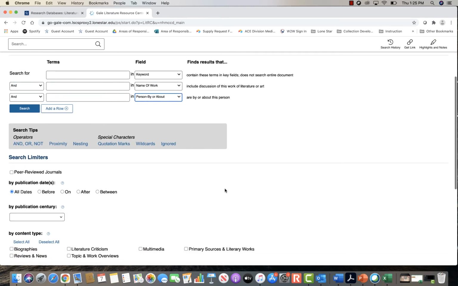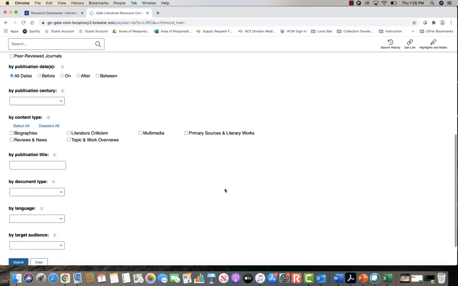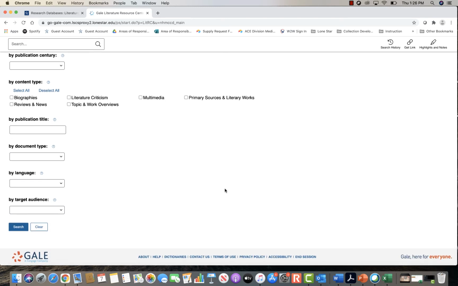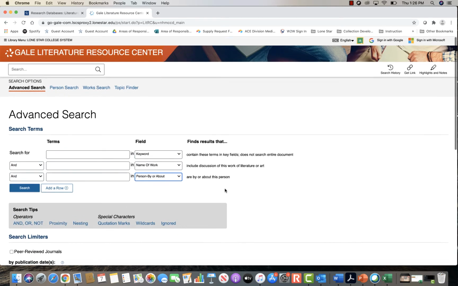They also have the button there if you need peer-reviewed journal articles. And then if you're looking for a specific content type, so if you're looking for biographies or just literature criticisms or topic and work overviews, or even primary sources and literary works, they have those buttons there for you, along with some other ways to further narrow down your searching. So if you need it by a publication title or a document type or language or even a target audience, they have that for you as well.